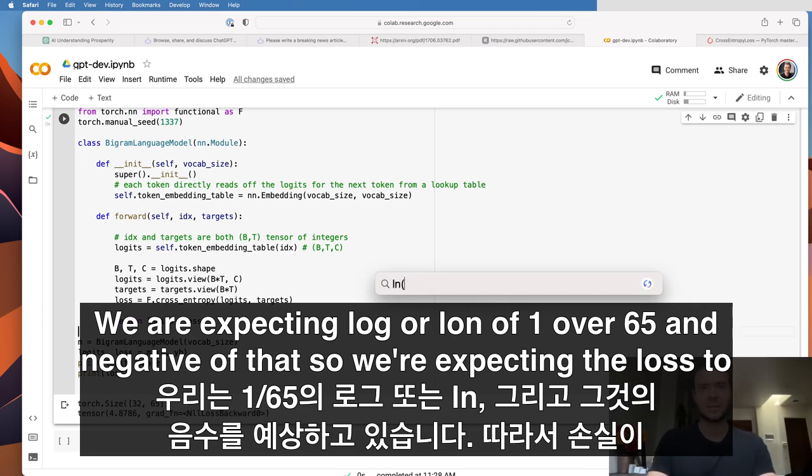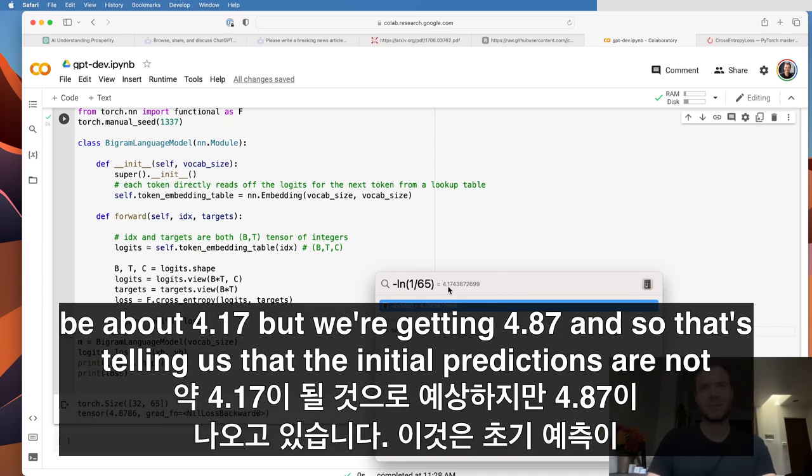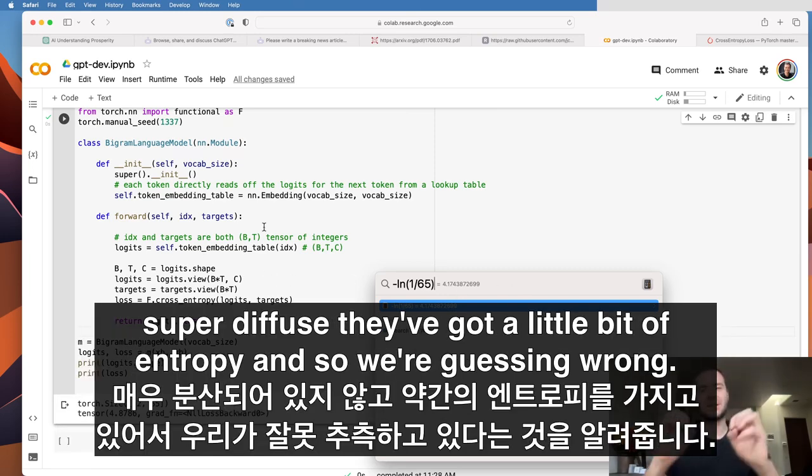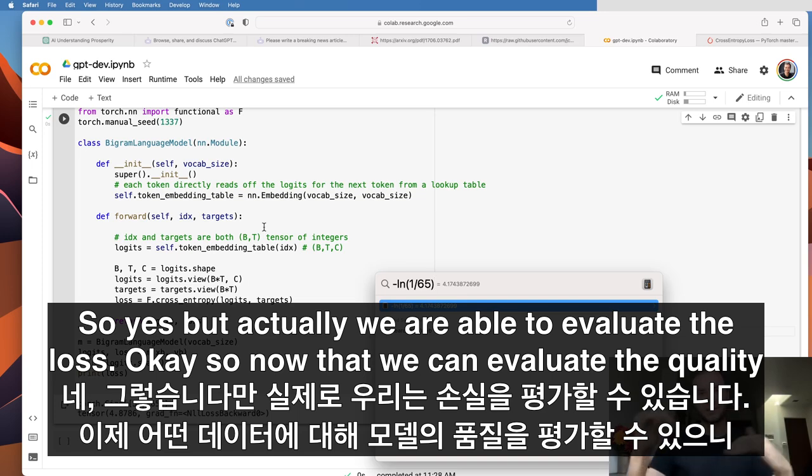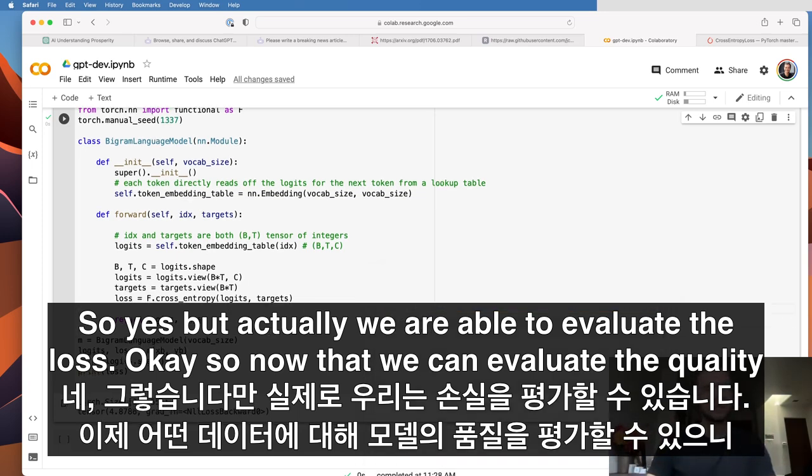We are expecting ln of 1/65 and negative of that. So we're expecting the loss to be about 4.117, but we're getting 4.87. That's telling us that the initial predictions are not super diffuse. They've got a little bit of entropy, and so we're guessing wrong. But actually we are able to evaluate the loss.